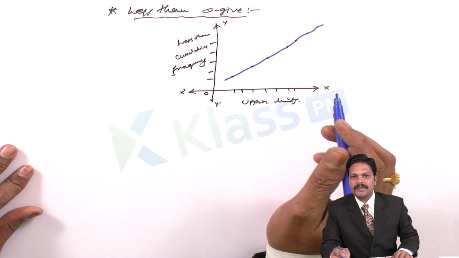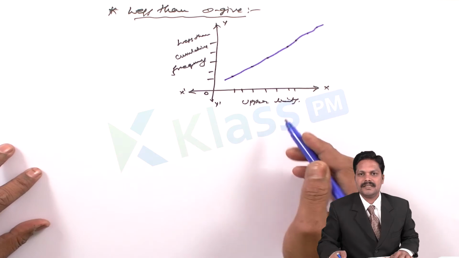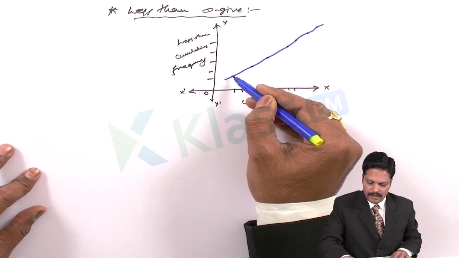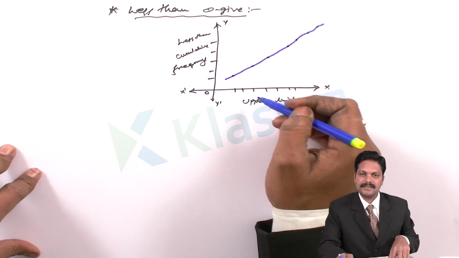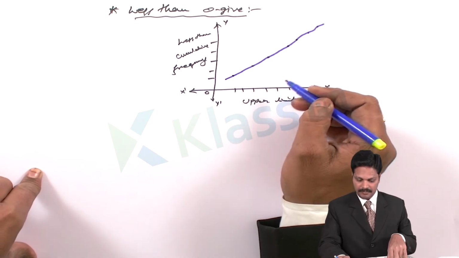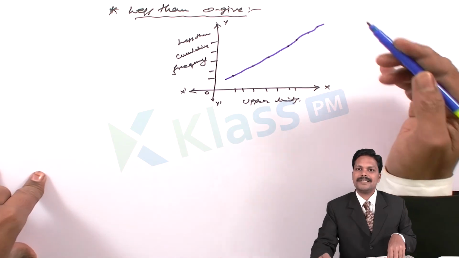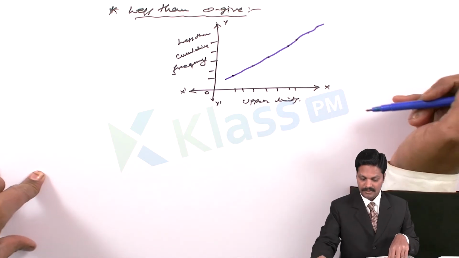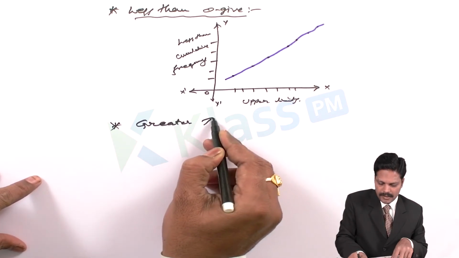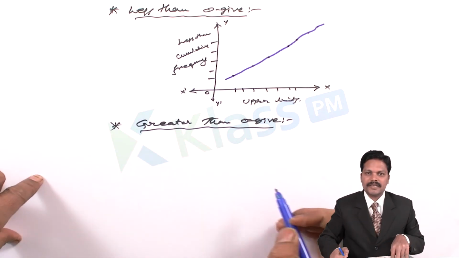As we plotted points in the graphical representation of equations, here also we are using the abscissa and ordinate values only. So we have plotted some points using the x and y coordinate values only, and by using that we can join all the plotted points. We identify the less than cumulative by its rising direction. If we have a greater than OGIVE, it is in the falling down direction.